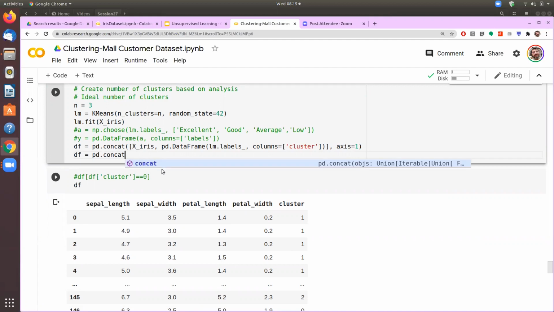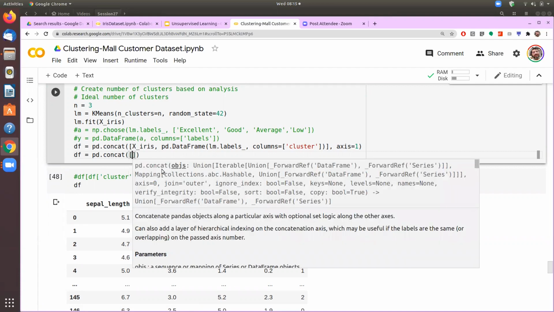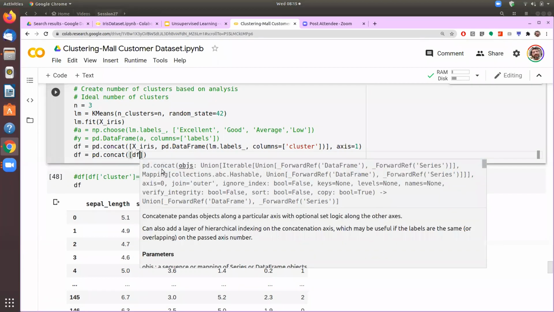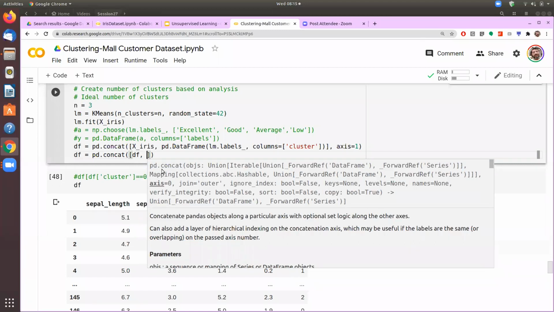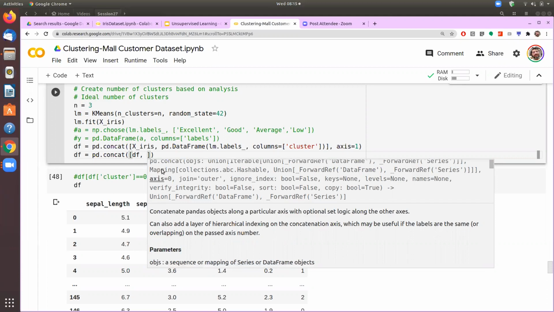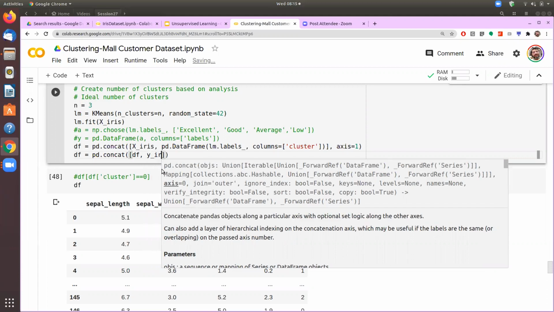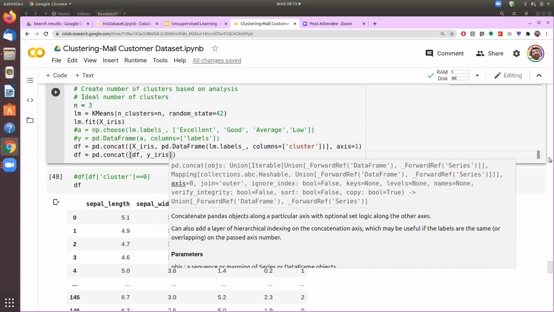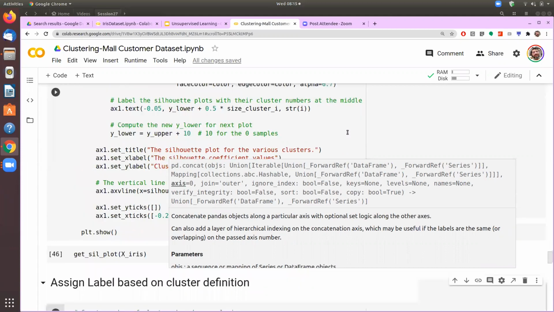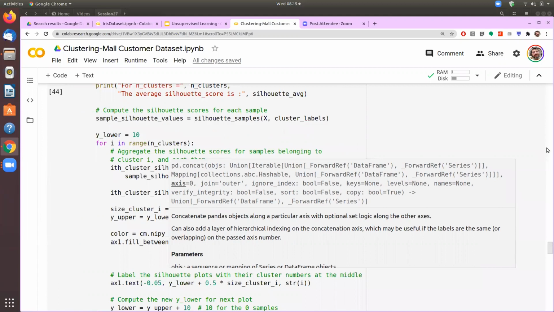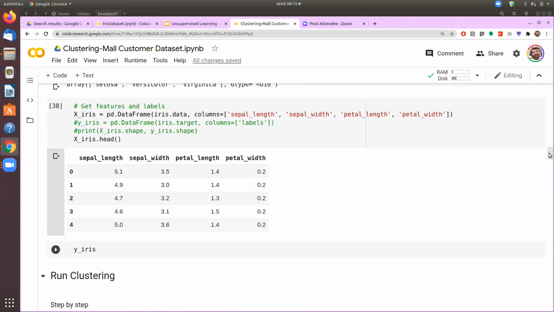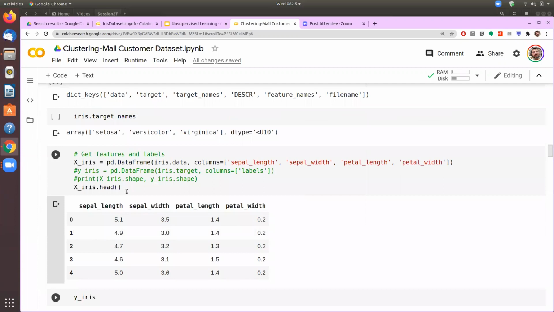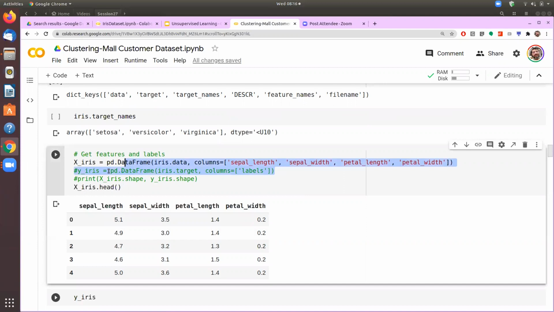the labels that we had available from the manual labeling. So we'll concatenate this data set with what we have as Y. Y iris, just let me check if we have prepared Y iris or not, whether that is initialized or not. So X iris we had done, Y iris we had not done. Okay, so that we'll do here.